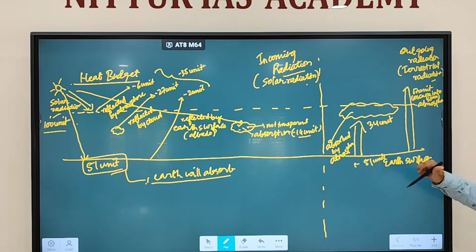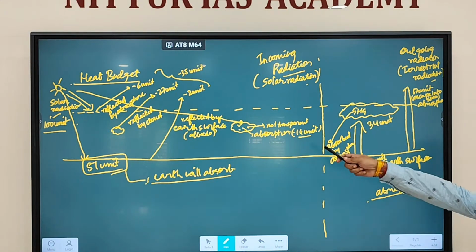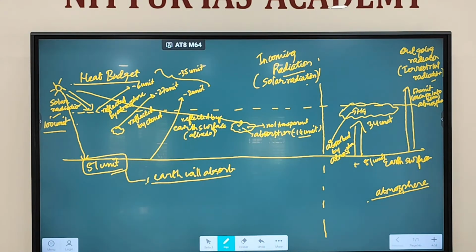Now why will it be absorbed? You know that greenhouse gases and other gases are present, so they will absorb terrestrial radiations. Clear? Any doubt regarding this one? So the atmosphere is absorbing which type of radiation more? Incoming radiation or outgoing radiation? They are absorbing outgoing radiation more than incoming radiation.